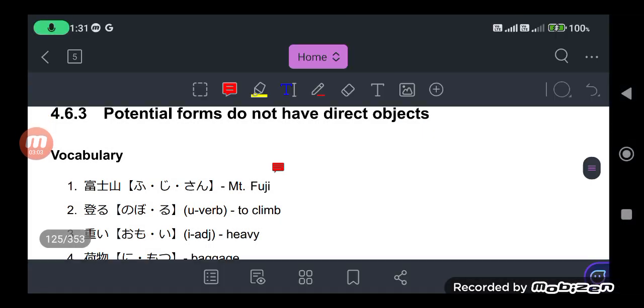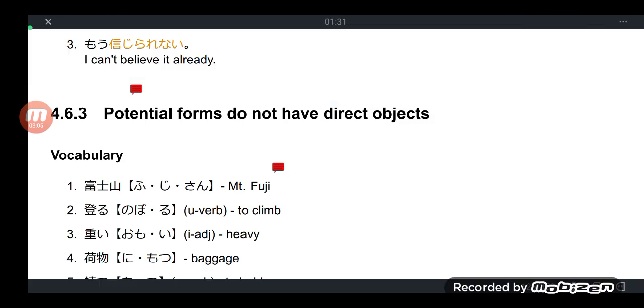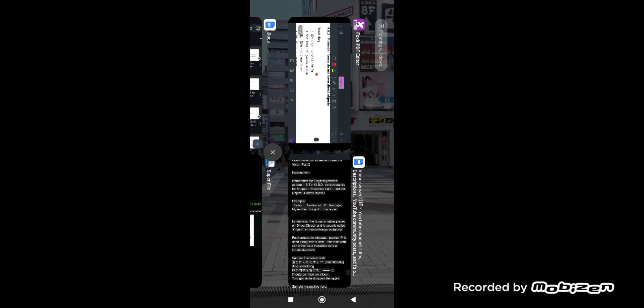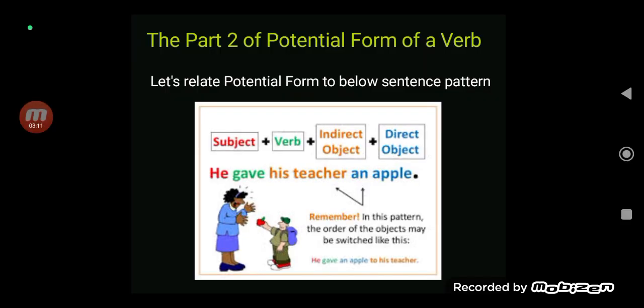Well, for the primer, minasan, may I just present you this. We are now on part 2 of our potential form of a verb. For those who have studied English, let's relate the potential form of a verb to a very familiar sentence pattern we've learned in English.